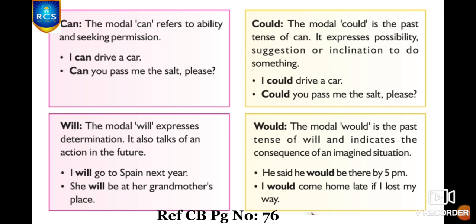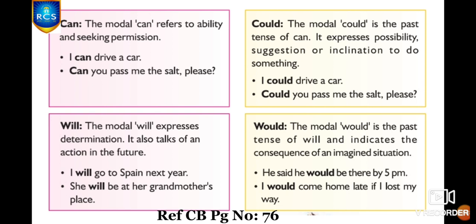Could. The modal could is the past tense of can. That is, now you are not able to do it, but in the past you could do it. For example, I could drive a car. Could you pass me the salt, please?